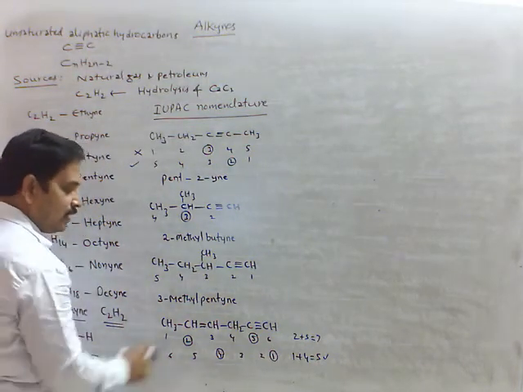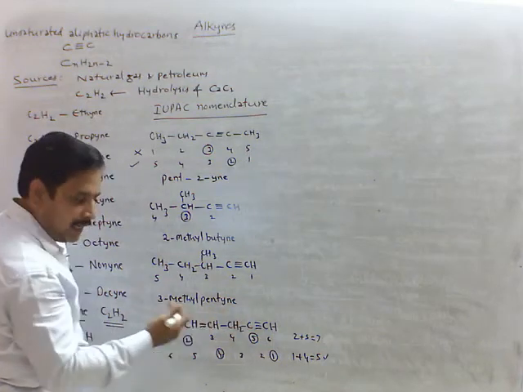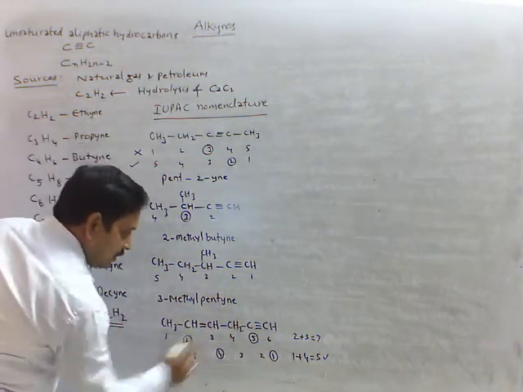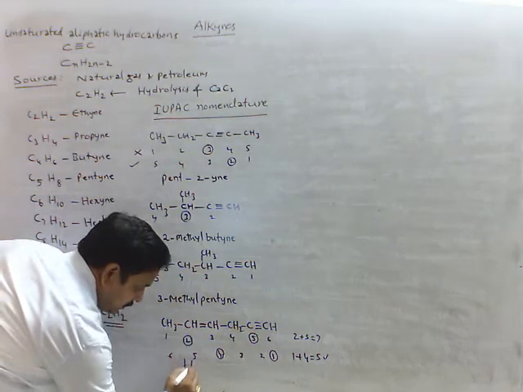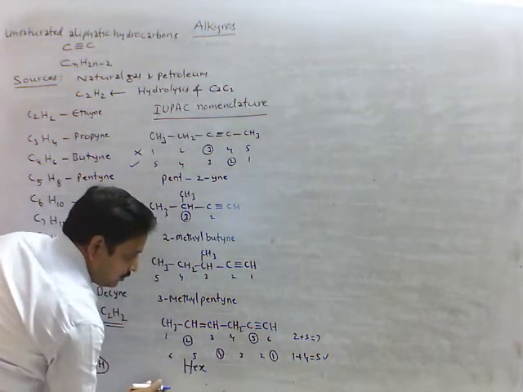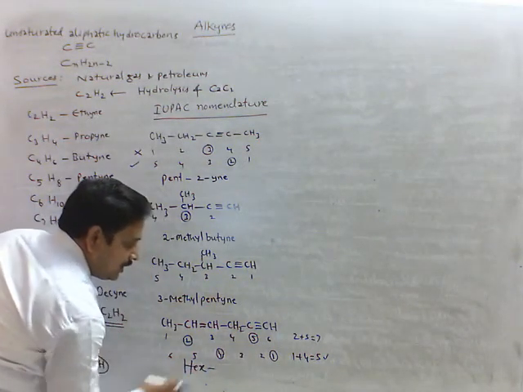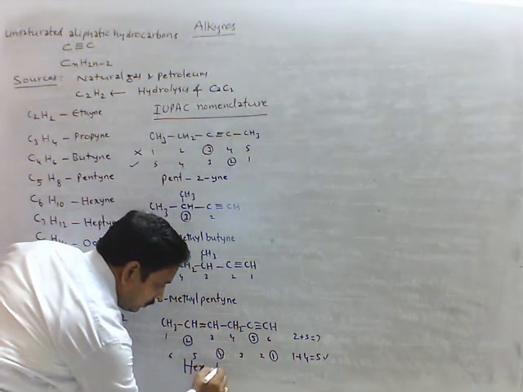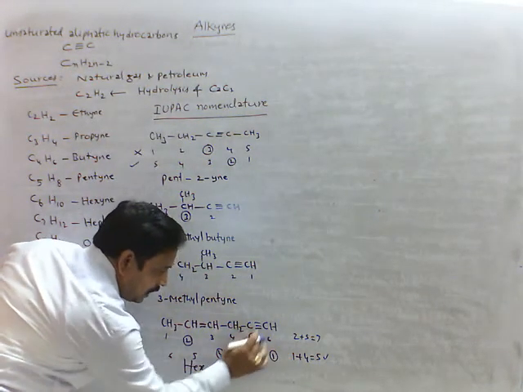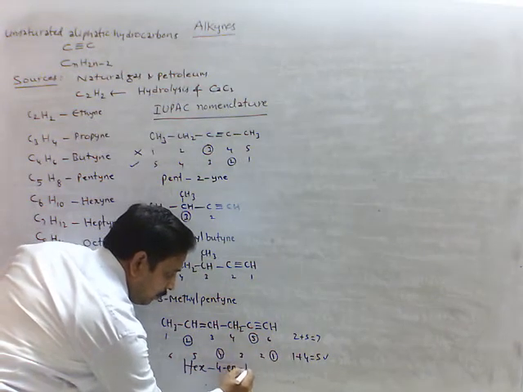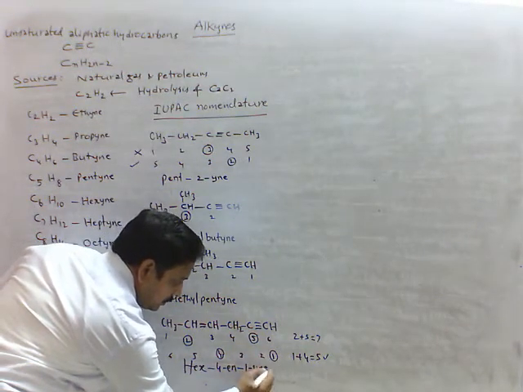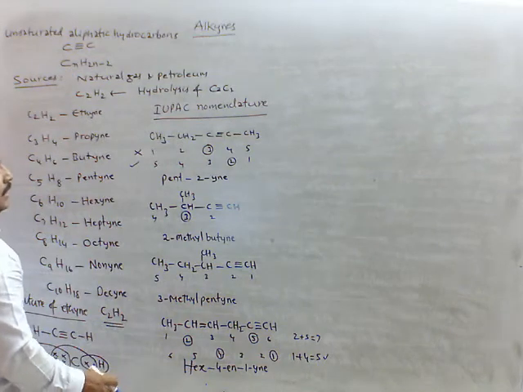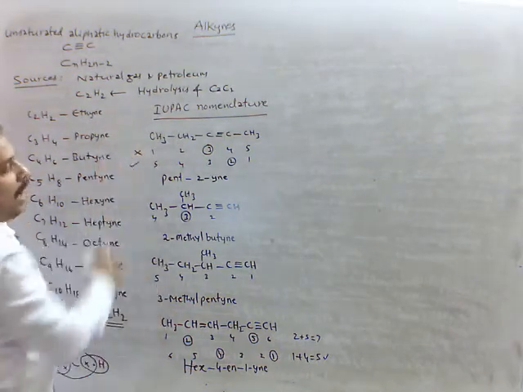First we are writing double bond, thereafter triple bond we are writing. See here it is 6 carbons we have means hex. Hex, at fourth carbon double bond we have, 4-en, at first carbon triple bond we have, 1-yne. This is the IUPAC name of some compounds of alkynes.